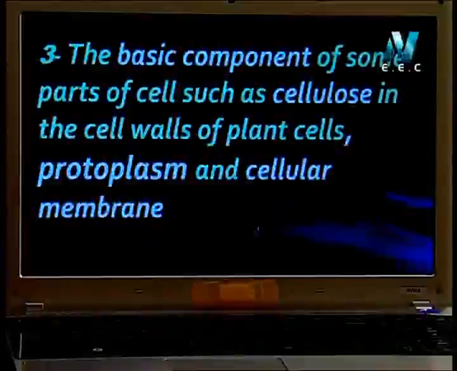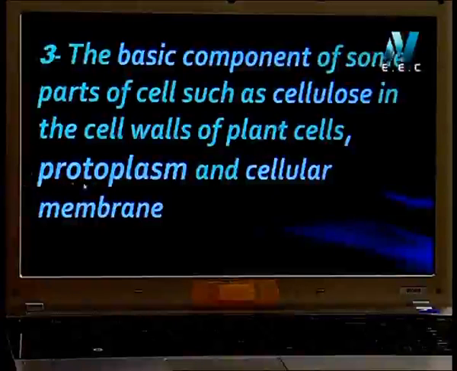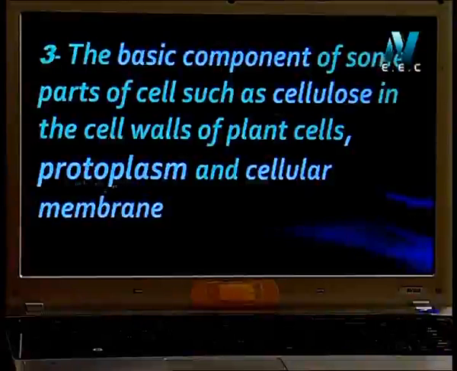It is the basic component of some parts of the cell, such as cellulose, found in the cell wall of the plant, and also protoplasm. This is a new word to you. Protoplasm here means the nucleus and the cytoplasm. So the nucleus and the cytoplasm together I call protoplasm. Carbohydrates enter into their composition. Also the cell membrane.